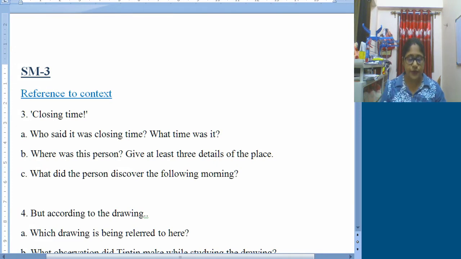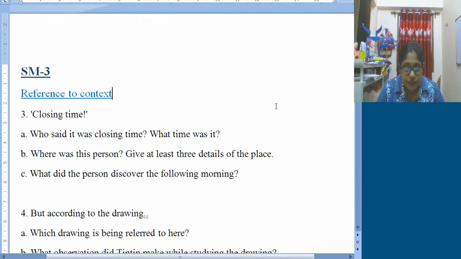Quick answers we did on the previous day, so we will do reference to context questions today. So question 3, the first question: "closing time". Who said it was closing time? Obviously the guard said it was closing time. What time was it? It was 5 o'clock in the evening when the guard said it was closing time. Number B, where was this person? So this person was in the Museum of Ethnography.